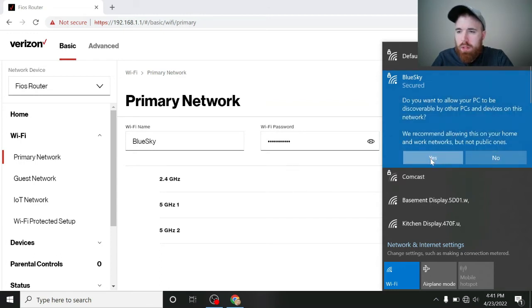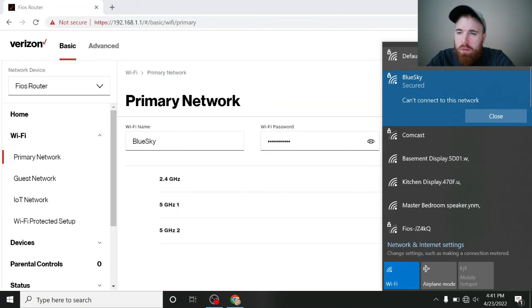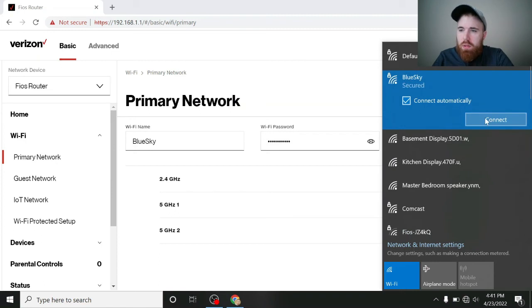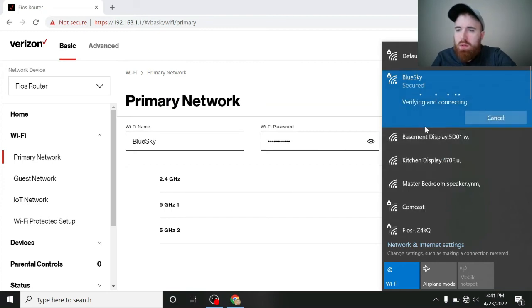And I'm just going to hit yes on that. Don't have to worry about that message right now. So now it's going to connect to our Blue Sky network, and once that's connected, we can remove the default network that we were connected to and just forget it, and it will delete itself from our Wi-Fi network list. So give it a second here. May have to retype that password in. Next, verifying connecting. Just bear with me here.